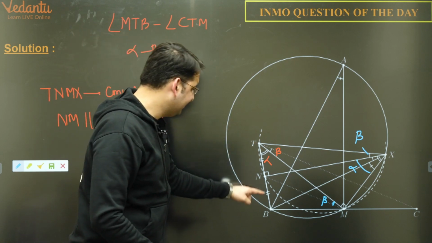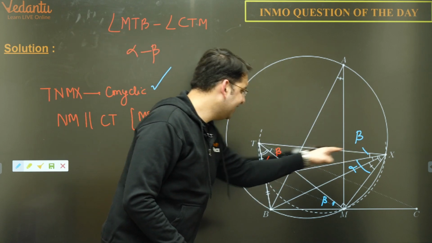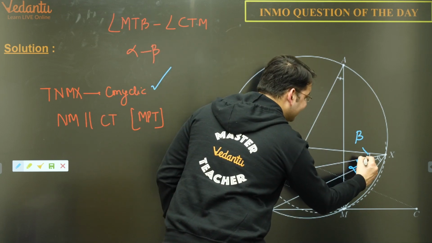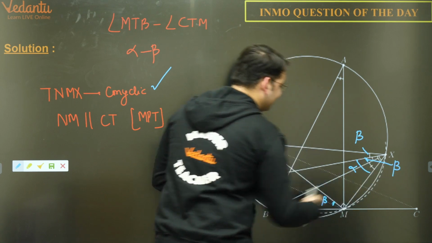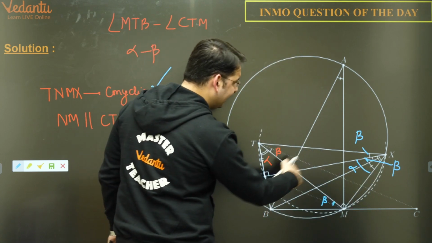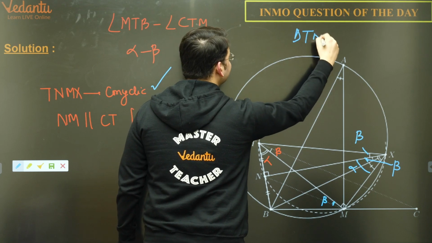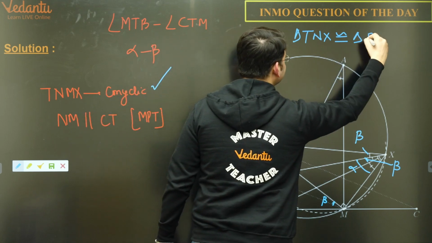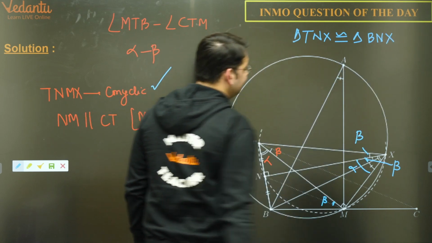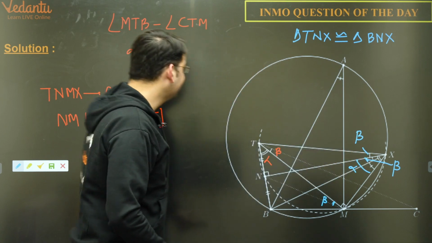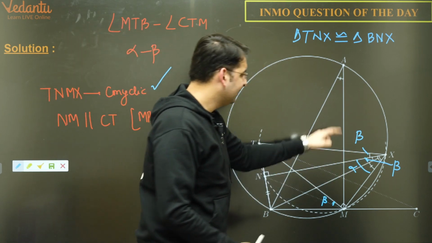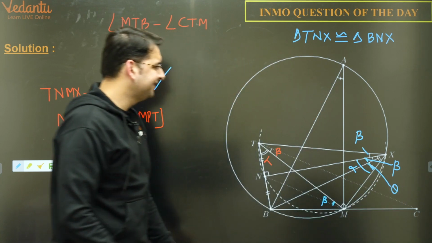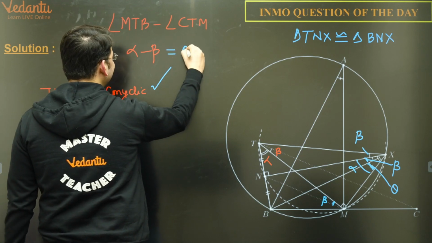Also, if we look at triangle TBX, XN divides it into two congruent triangles. So if this angle is beta, this angle will also be beta. Because these two triangles, which ones? Triangle TNX is congruent to triangle BNX. So if this angle is beta, this angle will also be beta. So effectively alpha minus beta, can I say would be this? Let us name this angle as theta. So alpha minus beta is actually theta.